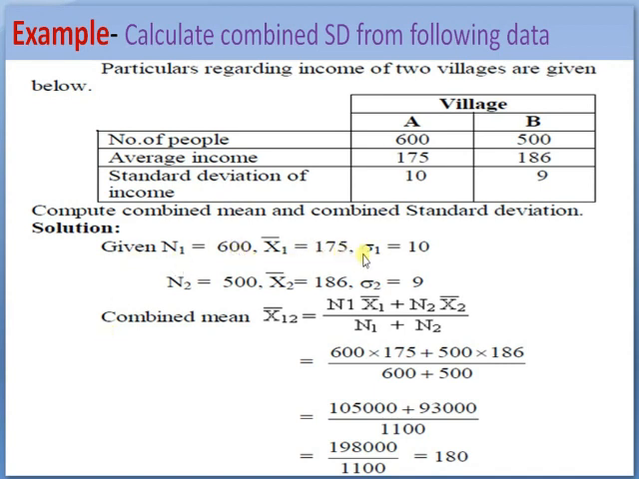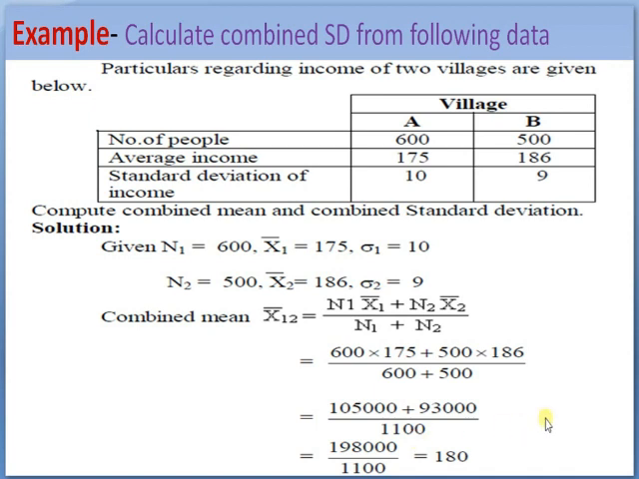Calculate combined SD or standard deviation from the following data. Particulars regarding income of two villages are given below. The number of people in village A is 600, while in village B it is 500. Average income is 175 in village A, while average income in village B is 186. Standard deviation of income is 10 in village A and 9 in village B. Compute the combined mean and combined standard deviation of the data.